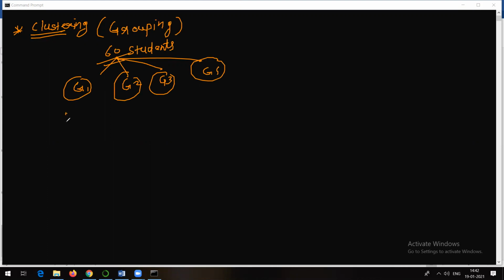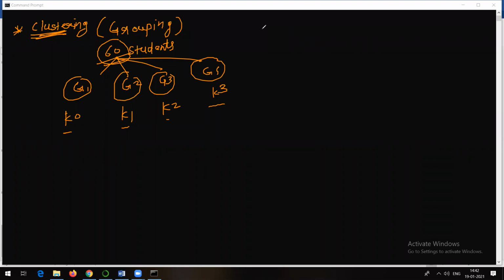This is the first cluster, K0. This is the second cluster, K1, third cluster, K2, and fourth cluster, K3. So K0, K1, K2, K3. These are the four clusters or groups we have here. So this is the example of clustering. Let me give you a very simple example. Again, talking about clustering, there are different types of clustering.